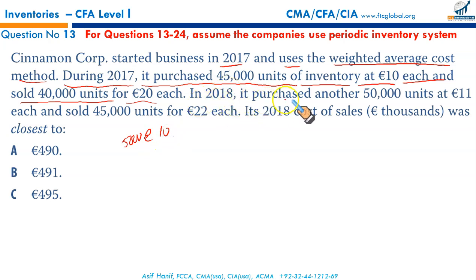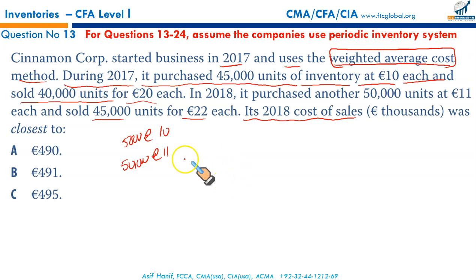In 2018, it purchased another batch of 50,000 units at the rate of 11 euros each. And then it sold 45,000 units at the rate of 22 euros. Fine. What are we required to calculate? It's the 2018 cost of sales. Don't forget, it's a weighted average cost method.